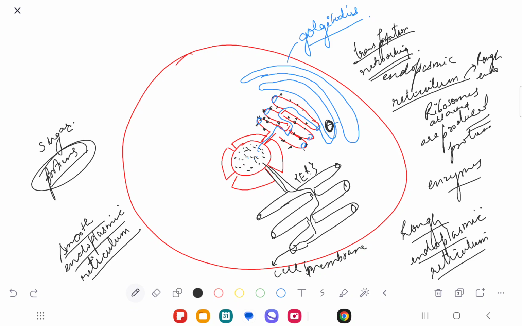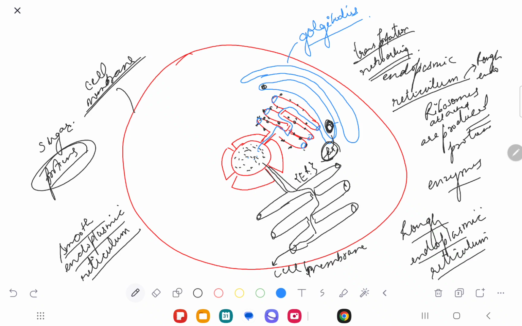And when we have this particular part, the endoplasmic reticulum, let's suppose there is some fat molecule being prepared. So this fat molecule is transported to the Golgi body. Now what will the Golgi body do? I'll tell you what happens. There is this red colored cell membrane, right?